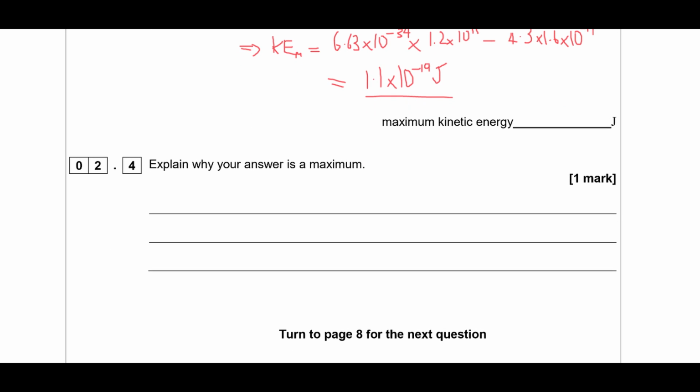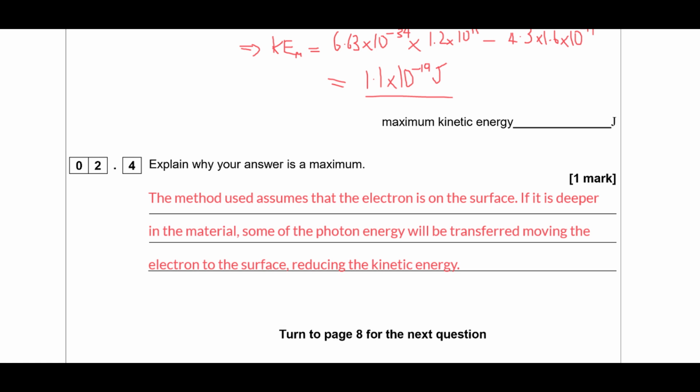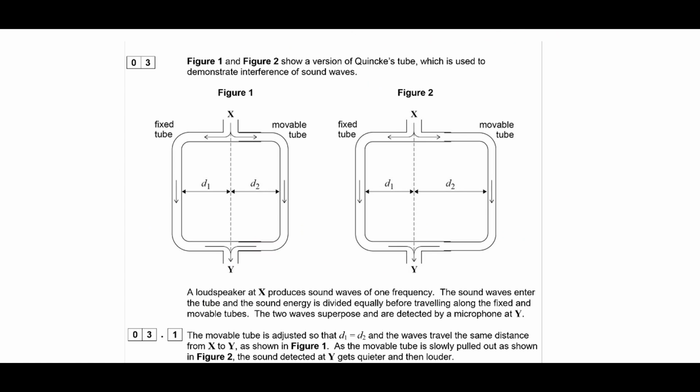Then it asks us to explain why your answer is a maximum. In that calculation, we've assumed the electron is on the surface of the material. If it's below the surface, some of the photon energy is transferred to move it to the surface, resulting in a smaller maximum kinetic energy. Alrighty, and that's completed question 2. So let's move on to question 3.